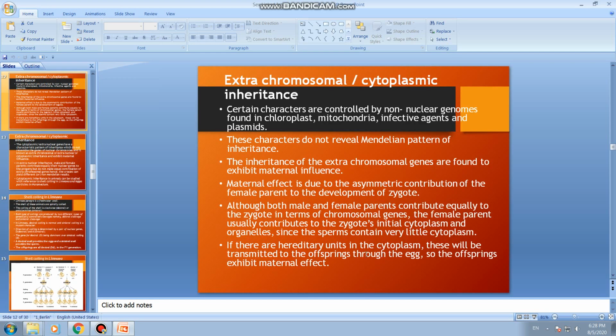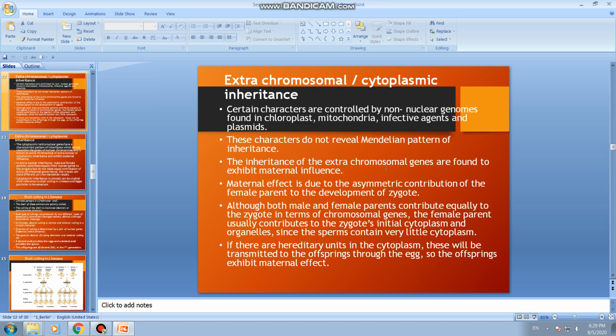So we shall now discuss what extra chromosomal or cytoplasmic inheritance is. This refers to certain characters being controlled by non-nuclear genomes. Usually characters are controlled by nuclear genomes, or the DNA present in the nucleus. But here certain characters are controlled by non-nuclear genomes found in chloroplast, mitochondria, infective agents and plasmids. These characters do not reveal the Mendelian pattern of inheritance.